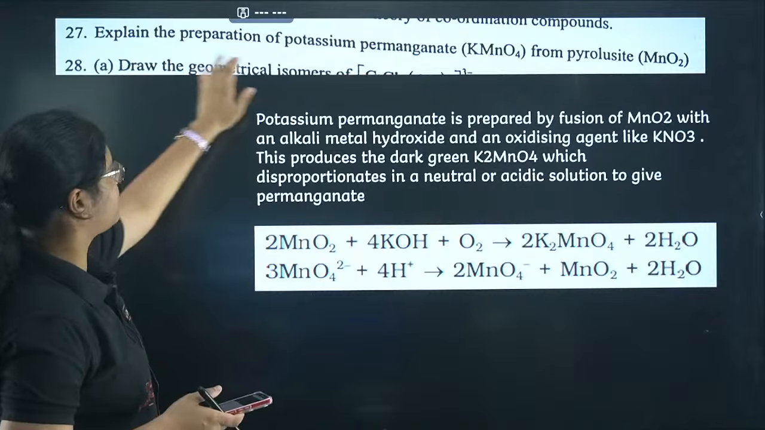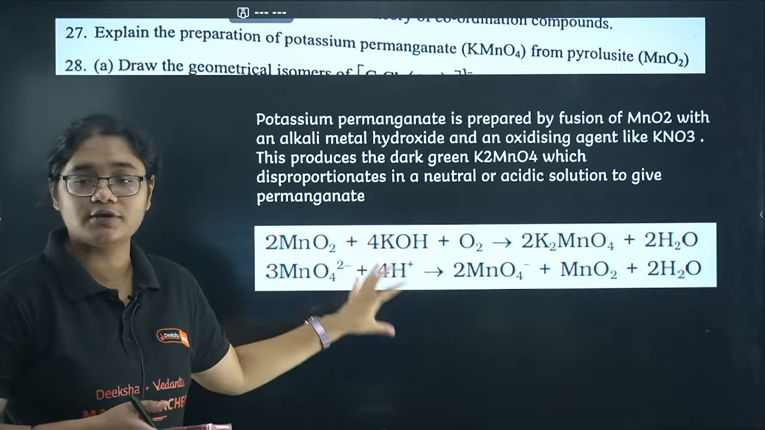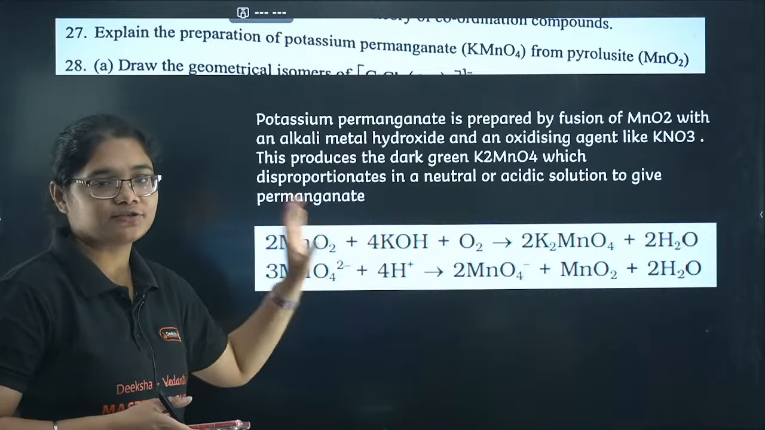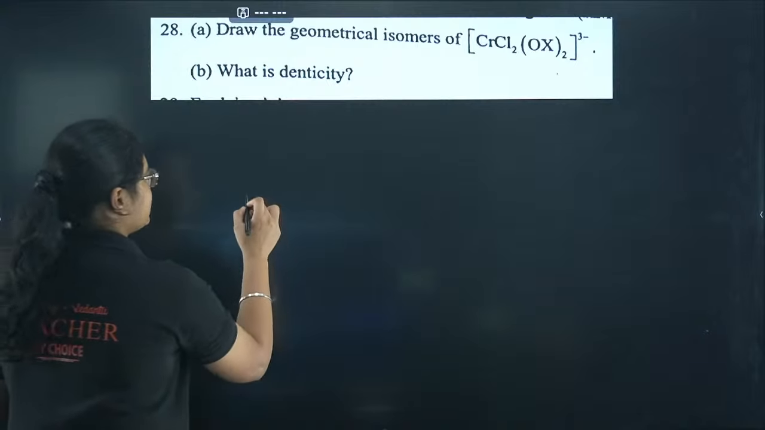Geometrical isomers, preparation of KMnO4. So this reaction you have to write and you have to explain it. Explanation and 2 points of reaction will give you 3 marks. Next, geometrical isomers of CrCl2 oxalate.